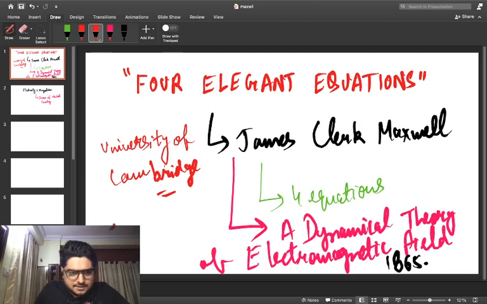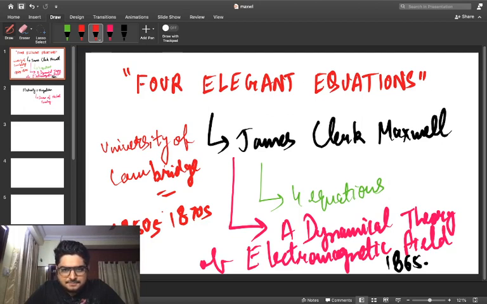He started working in between the 1850s to 1870s, the mid 19th century. Finally, he discerned the equations and published them in a single form in 1865 in the journal, A Dynamical Theory of the Electromagnetic Field, the name of the research article.